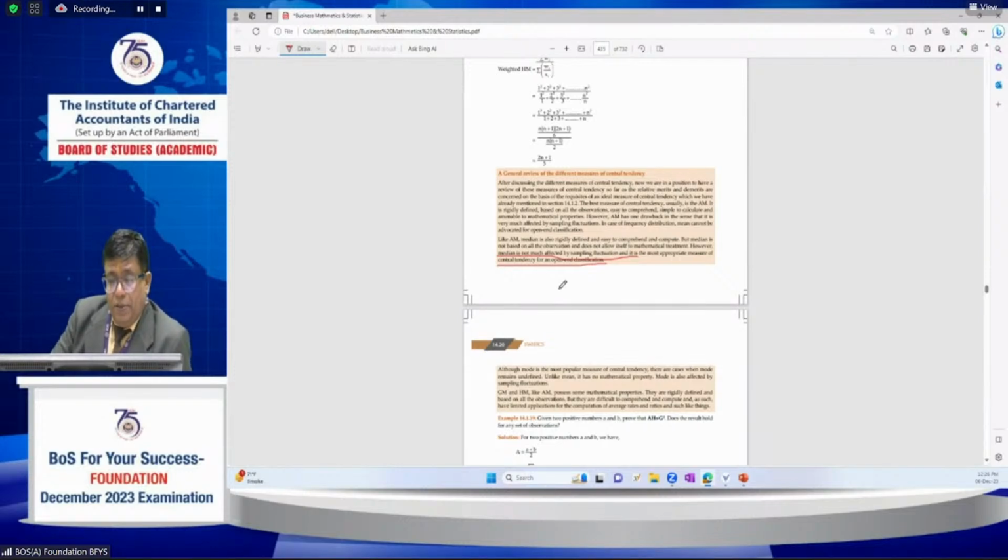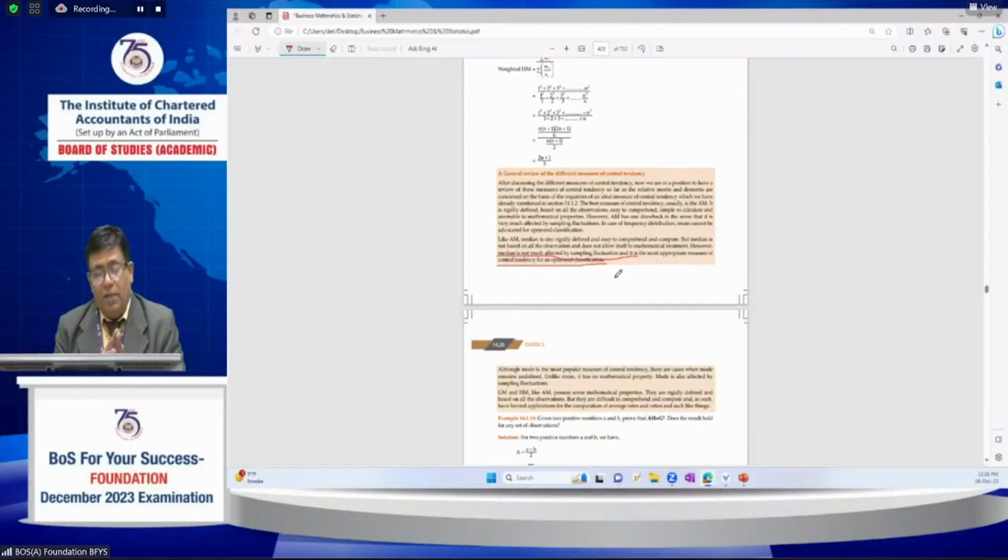Whereas the median is not based on all the observations, we take just a position value only. So it's not much affected by sampling fluctuations, and it is the best measure for open-end classification. From the MCQ examination point of view: median is not much affected by sampling fluctuations, and median is the best measure for open-end classification.